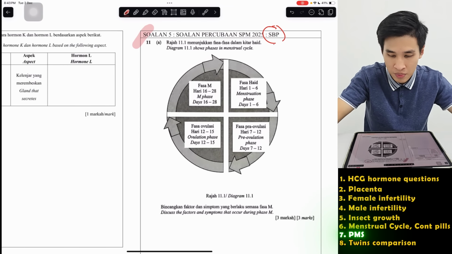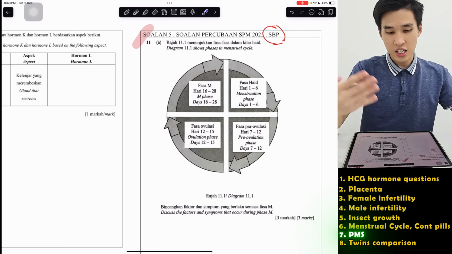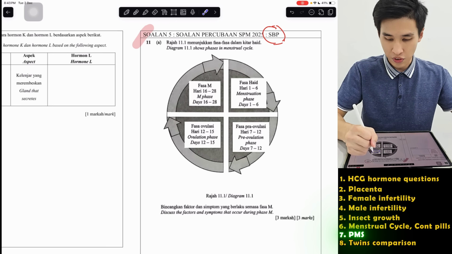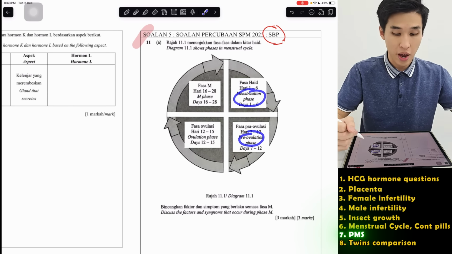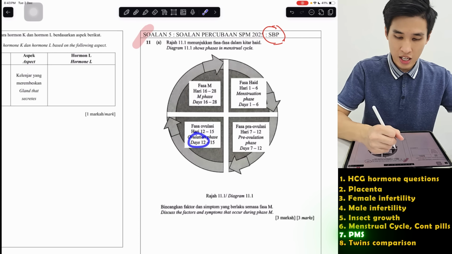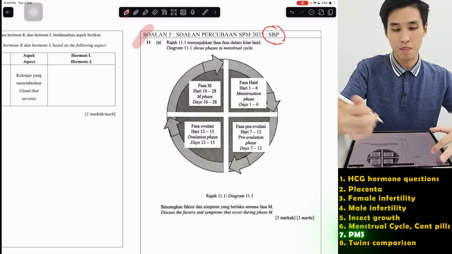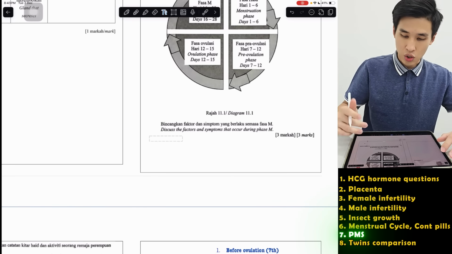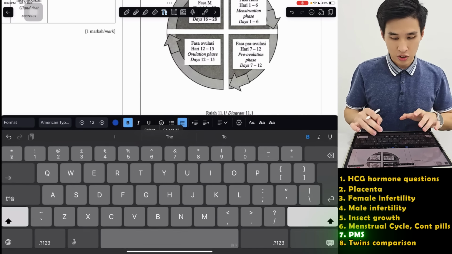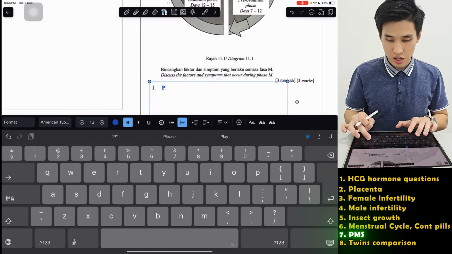We do one essay question. So here are the phases in the menstrual cycle. So here is the menstruation phase. Pre-ovulation is also known as repair. After ovulation, the last 2 weeks is basically called PMS, the pre-menstruation phase. So discuss the factors.